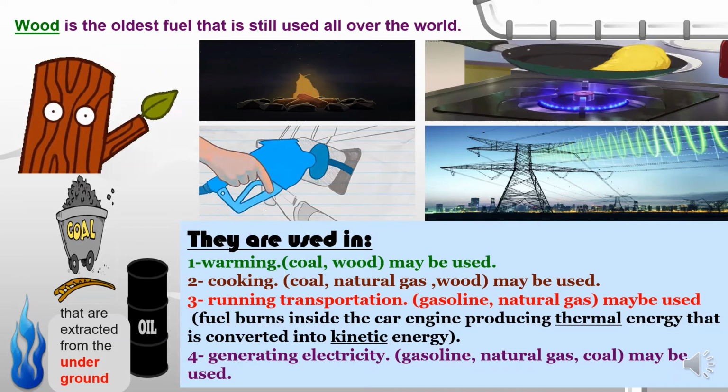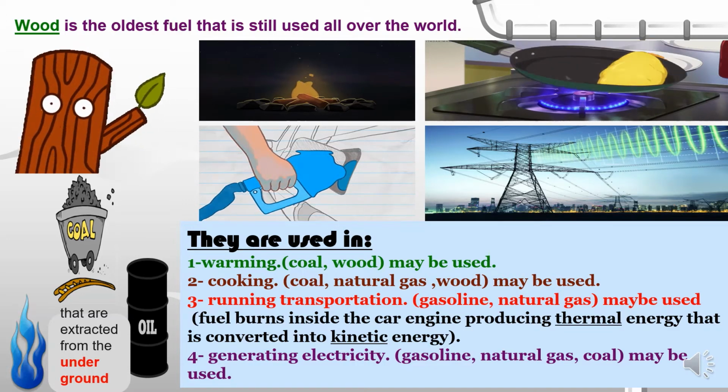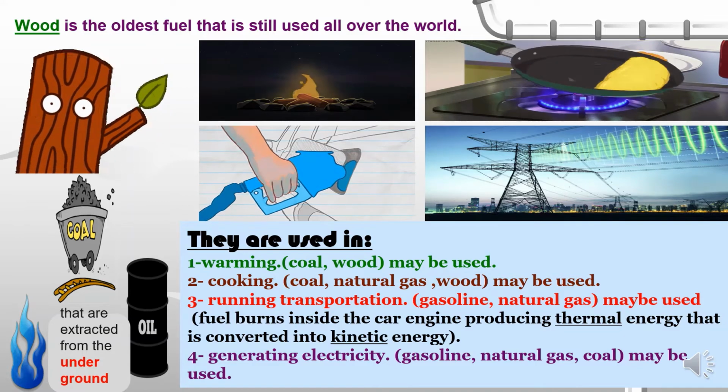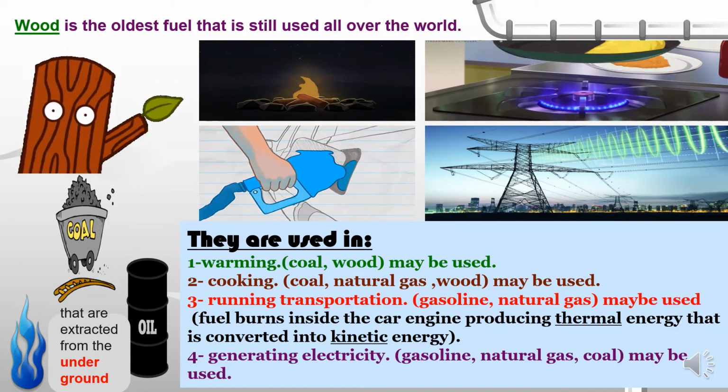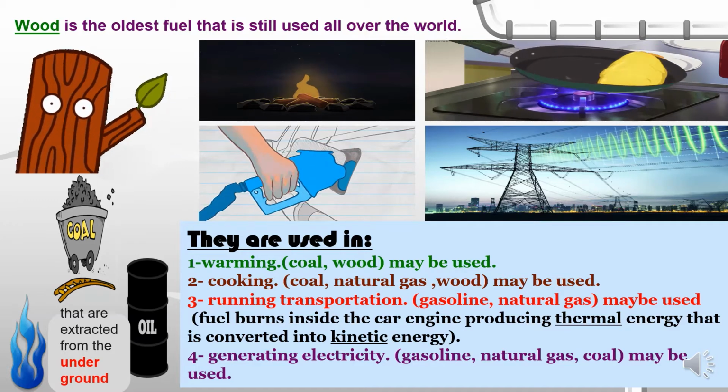In warming, we use coal and wood. In cooking, we could use natural gas, coal, and wood. In running transportation, we could use gasoline and natural gas.